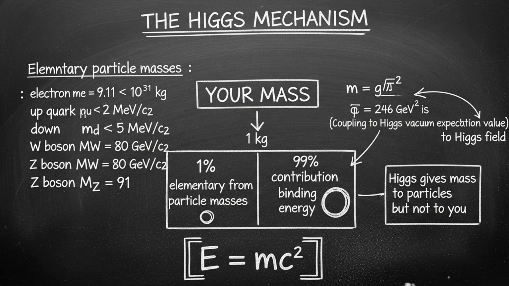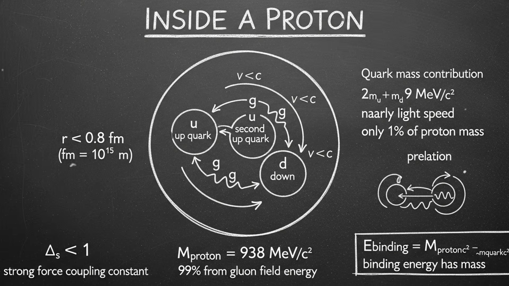Now let me tell you something else. The Higgs mechanism explains the masses of elementary particles. Electrons, quarks, W bosons, Z bosons. But those particles contribute only about 1% of your mass. Where does the other 99% come from? It comes from the binding energy of quarks inside protons and neutrons. You see, protons and neutrons are not elementary particles. They are made of quarks held together by gluons. Gluons are the particles that carry the strong nuclear force.